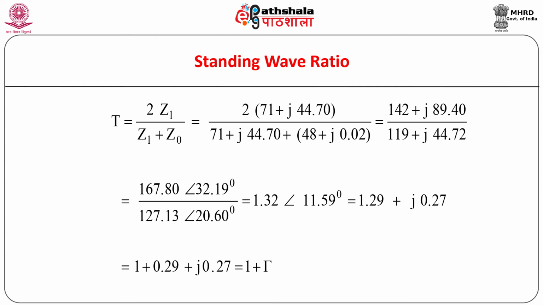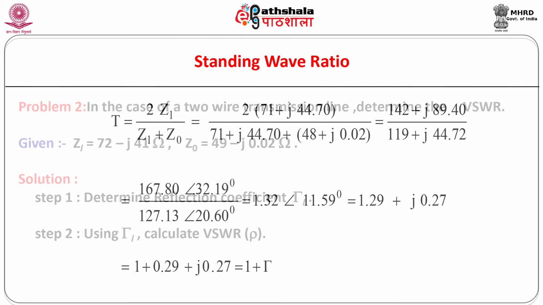The transmission coefficient T can be obtained using the formula T equal to 2ZL upon ZL plus Z0. Using the rules of complex algebra as before, we can determine the value of the transmission coefficient T. It is verified that T is equal to 1 plus tau, as discussed in one of the earlier modules.